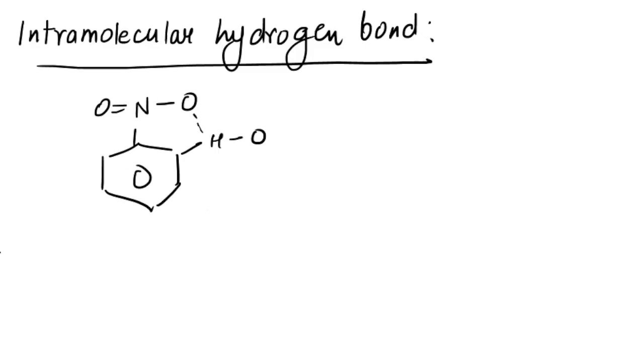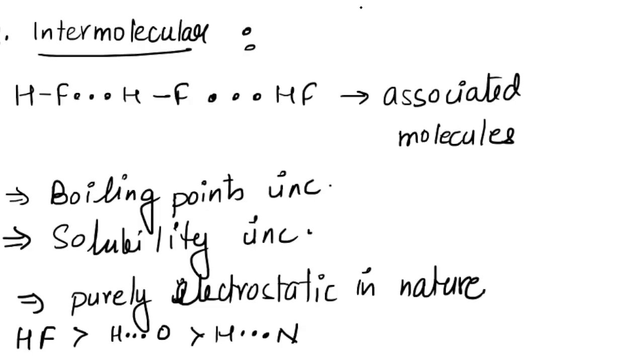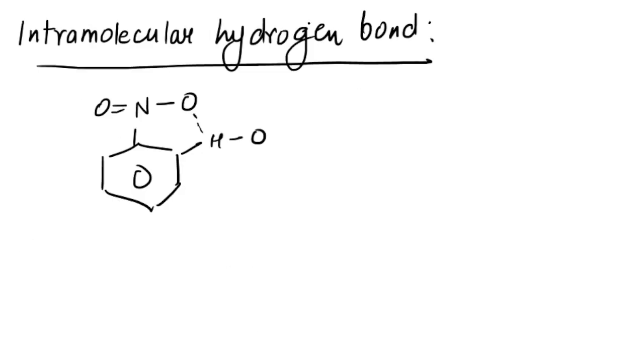Remember that in case of intermolecular, association is going to take place. Association of molecules will take place, and in intramolecular we use another word, which is chelation. So over here in intramolecular, chelation is going to take place. Alright, so in one, association is happening and in the other, chelation is happening. These are the types of hydrogen bonding.